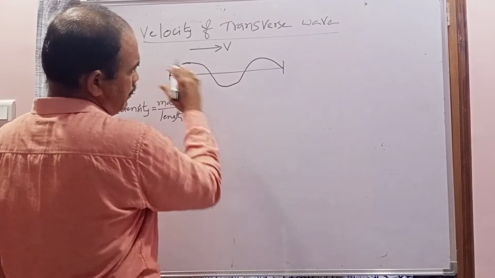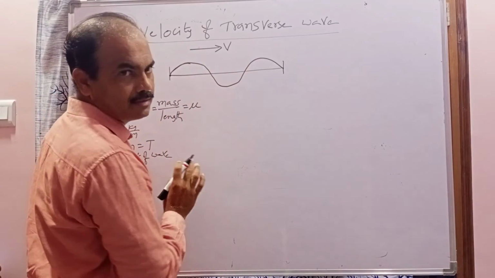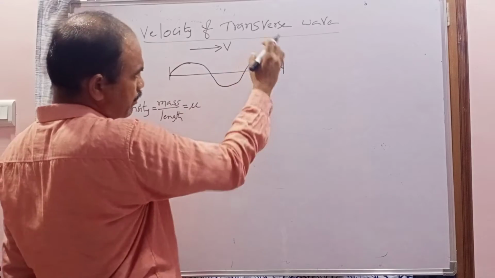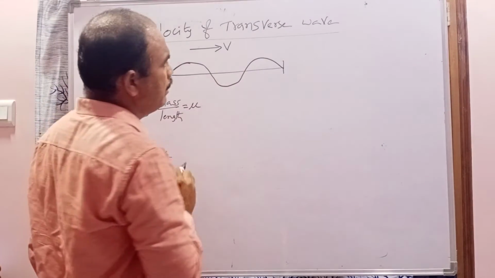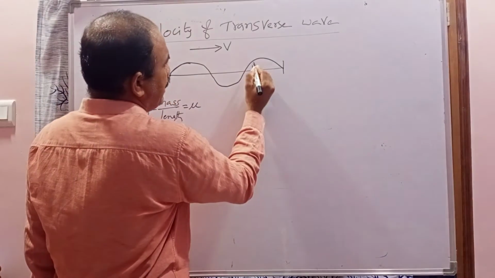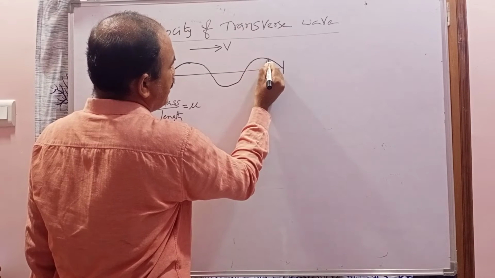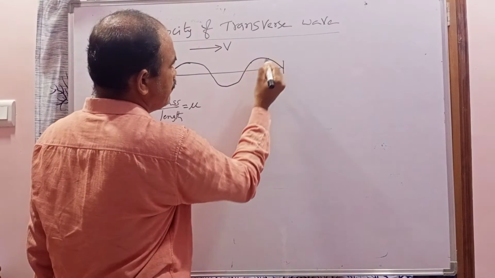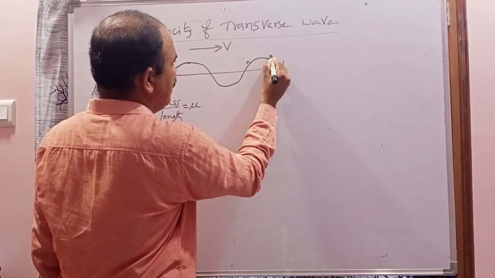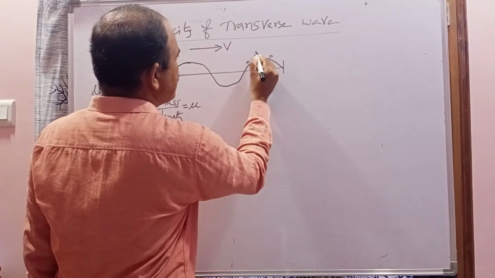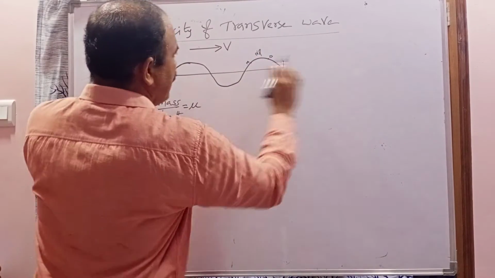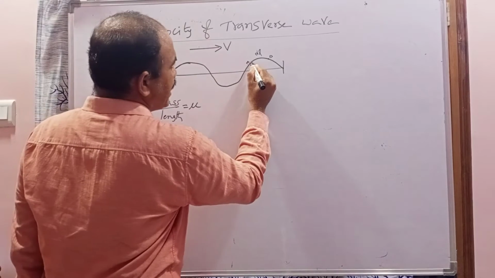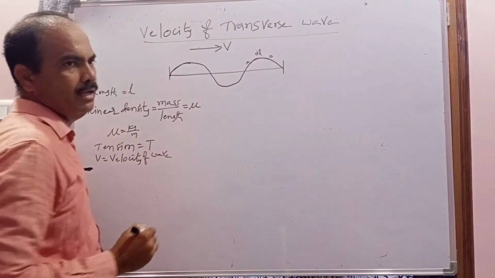Now when the wave is traveling along the string, to find the velocity, I am taking a particular position where the string will be like this. The string will be coming to this shape. Now at a particular time I am taking this segment of the wire, AB, having length dL. The total length will be L, but the segment length is dL.